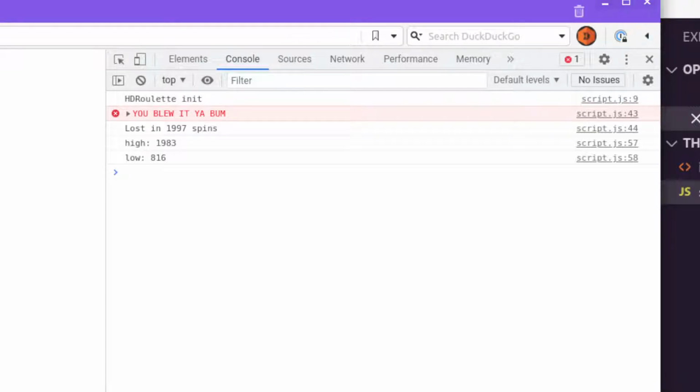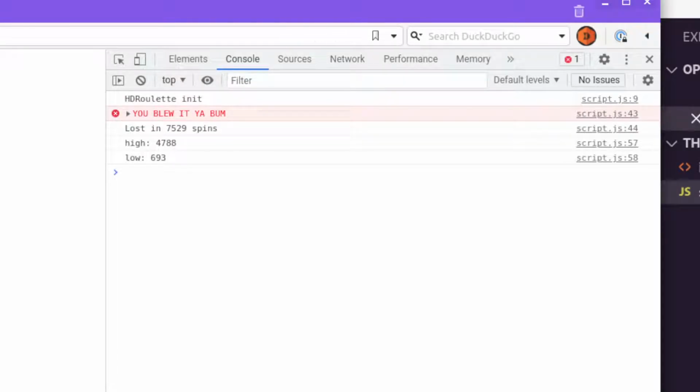There we go, cool. So here we go, we lost in just under 2,000 spins. Our high was 1,983, our low is 816. So this run is actually not that bad. I mean, we almost doubled our money in 2,000 spins. And even at our lowest low, we only lost about 20% of our initial 1,000. All things considered, this is kind of like a best case scenario. Let's run that again.